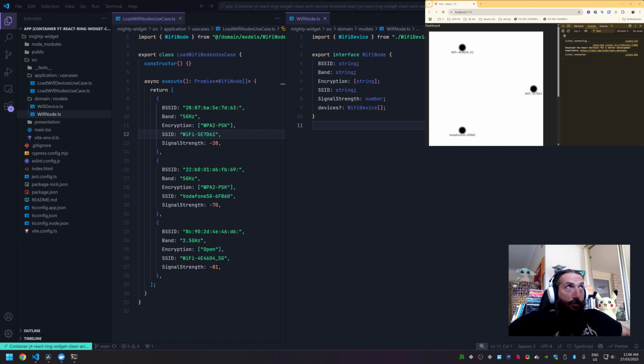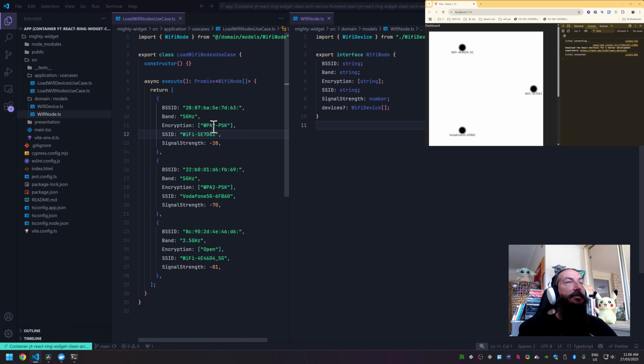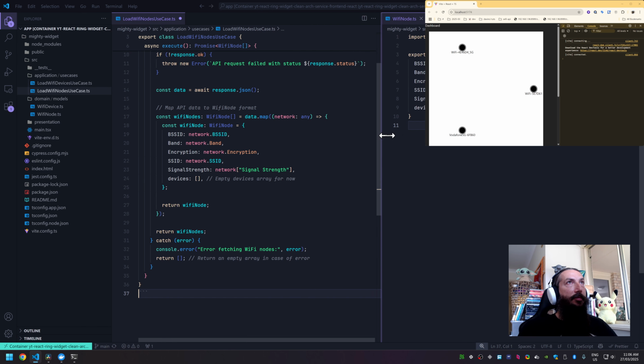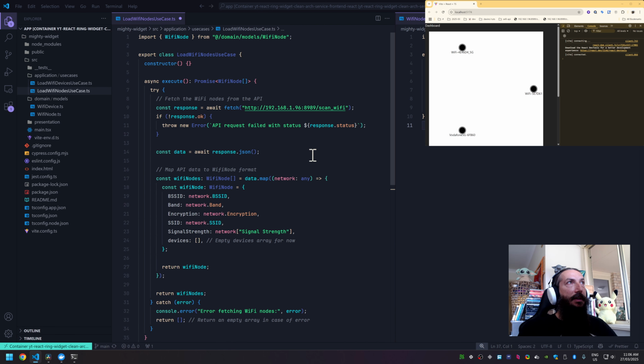Now we want to change the load Wi-Fi node use case. We need to update it to return the real data from the API. So instead of returning the static feed data, we're going to essentially call the API. Here is the code that I prepared. You guys can see there's a fetch. We will refine it later.